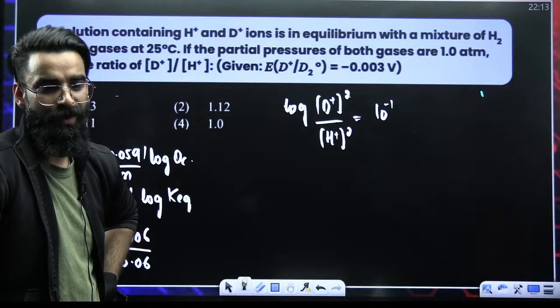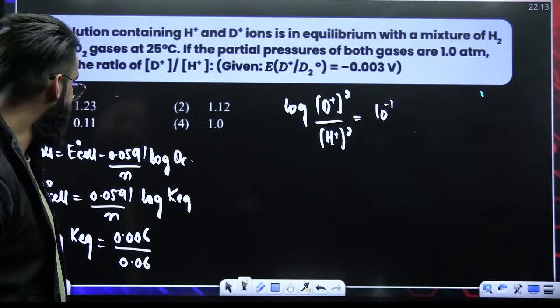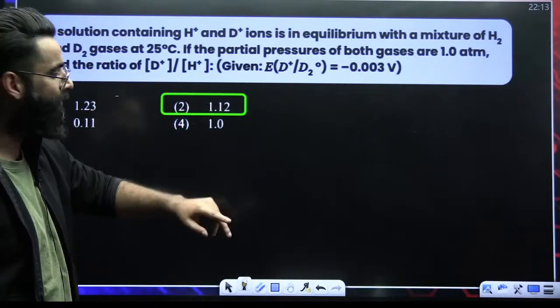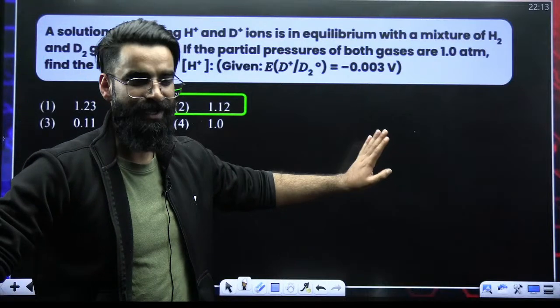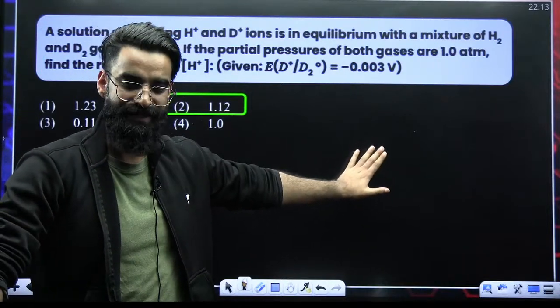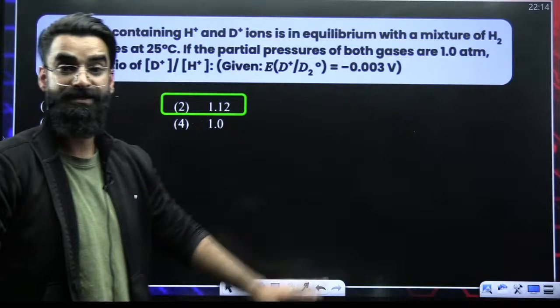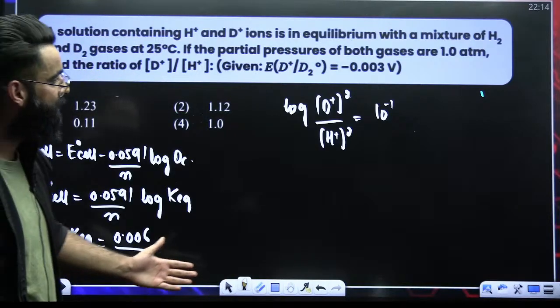I hope you got to know how we deal with these sort of questions. And the final answer after solving will be 1.12. By the way, this sort of calculation won't be asked in the exam. Concept-wise it is going to be the same, but this sort of calculation won't be asked, because otherwise you'll get stuck here, right?